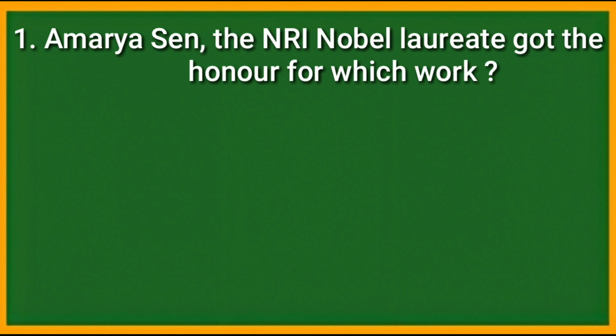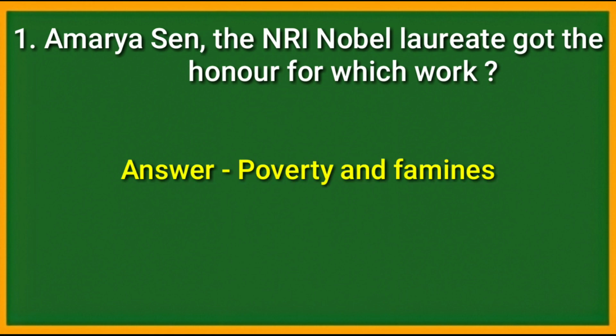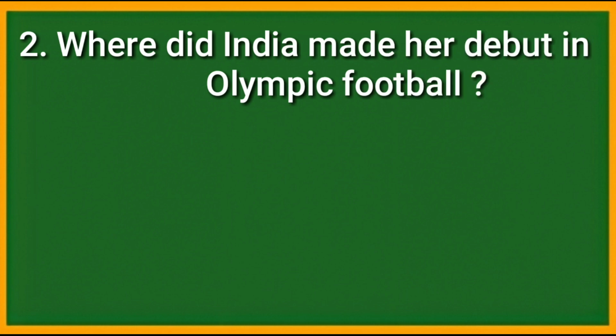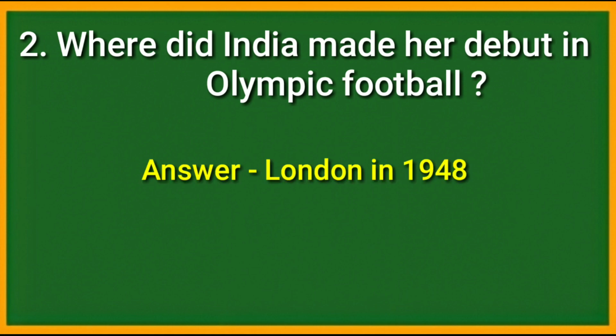Question number 1. Amartya Sen, the NRI Nobel laureate, got the honor for which work? Answer is poverty and famines. Question number 2. Where did India make her debut in Olympic football? Answer is London in 1948.